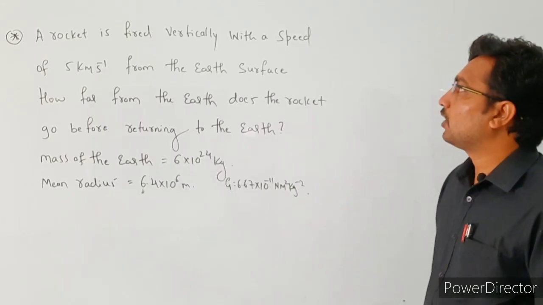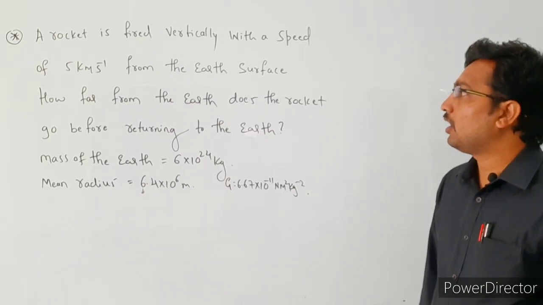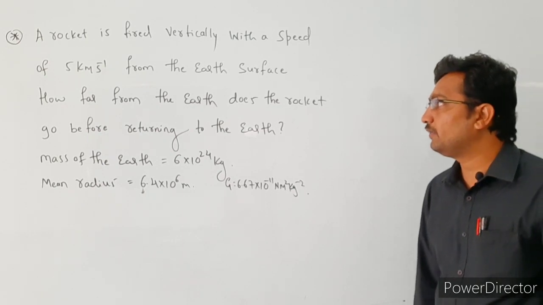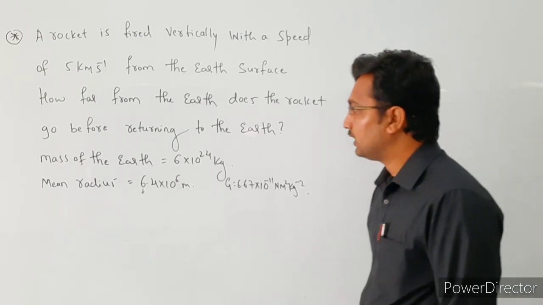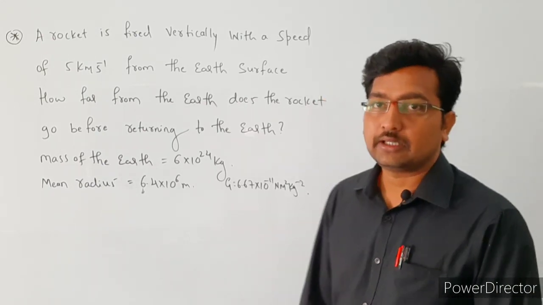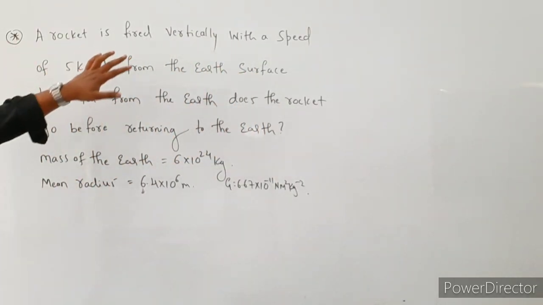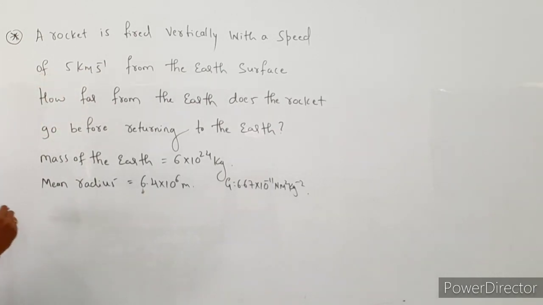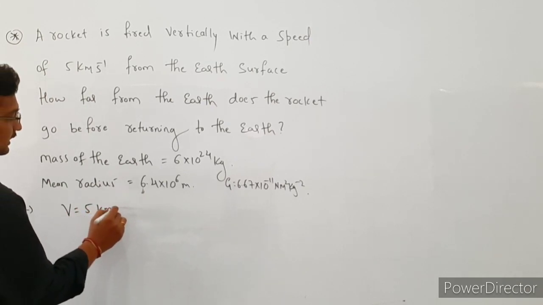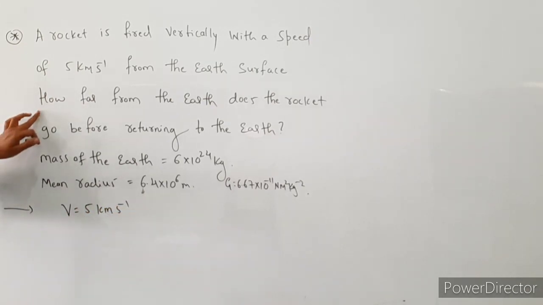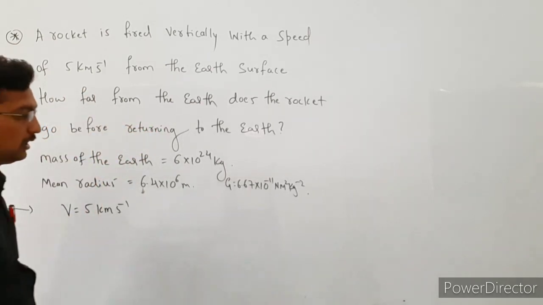See here, a rocket is fired vertically with a speed of 5 km per second from the earth's surface. How far from the earth does the rocket go before returning to the earth? So they are given the mass of earth, the mean radius of the earth, and the G value is also given. Okay, see here. In this problem, a rocket is fired vertically with a speed of V equal to 5 km per second from the earth's surface. How far from the earth does the rocket go before returning to the earth, right?